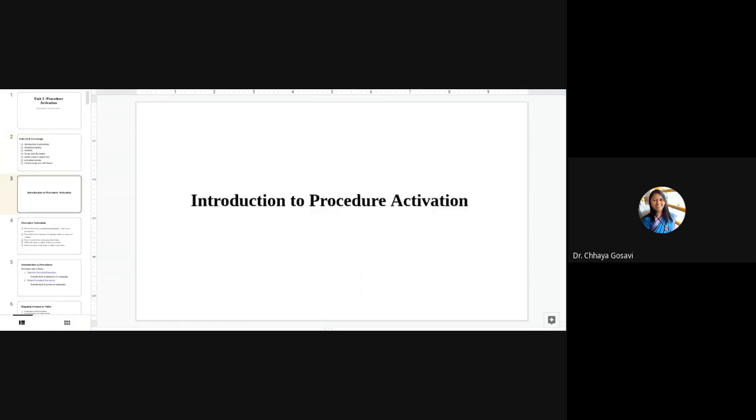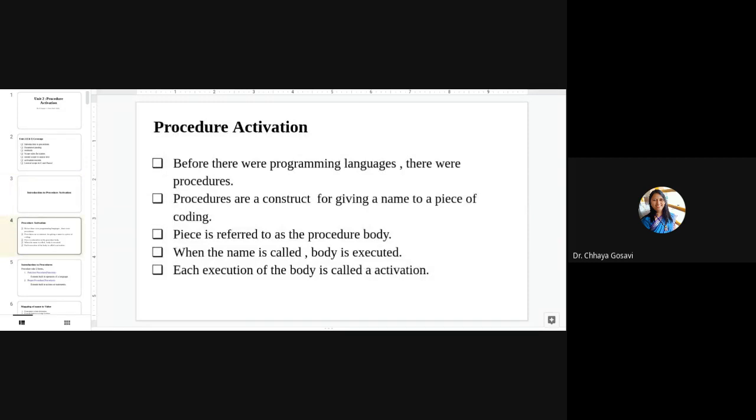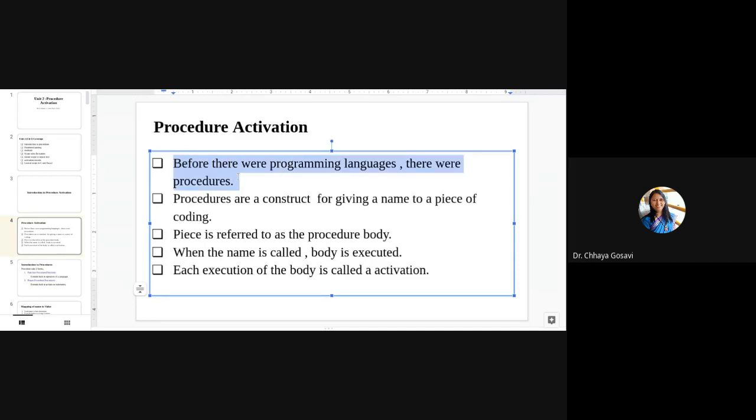So introduction to procedure activation. Before there were programming languages, there were procedures. Means only a function at a time can act as a program. So there were no programming languages, but there were functions or procedures. Procedures are construct for giving name to a piece of code. Why we need procedure or why we need function? Instead of repeating same piece of code n number of times, what we can do is make it a function and call that function. So no need to type everything again and again.